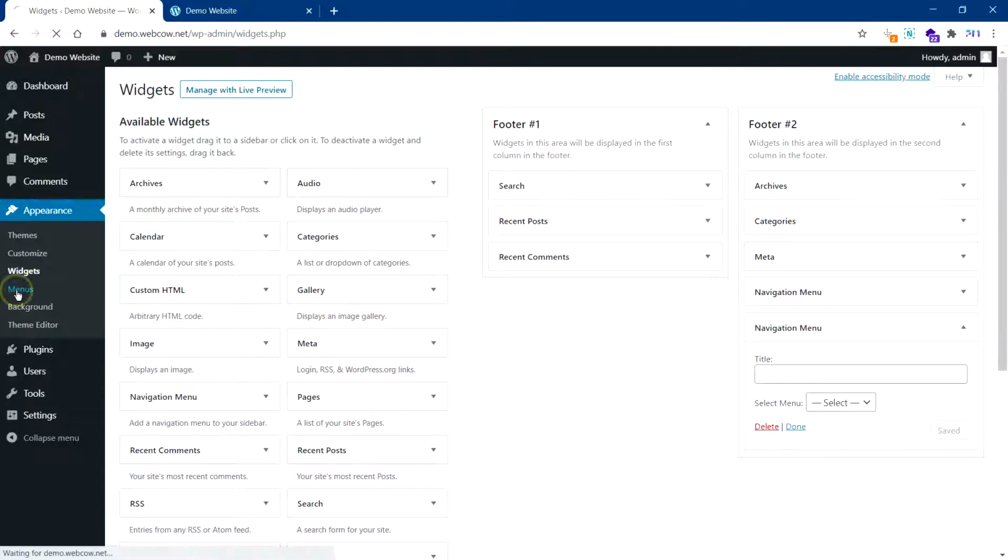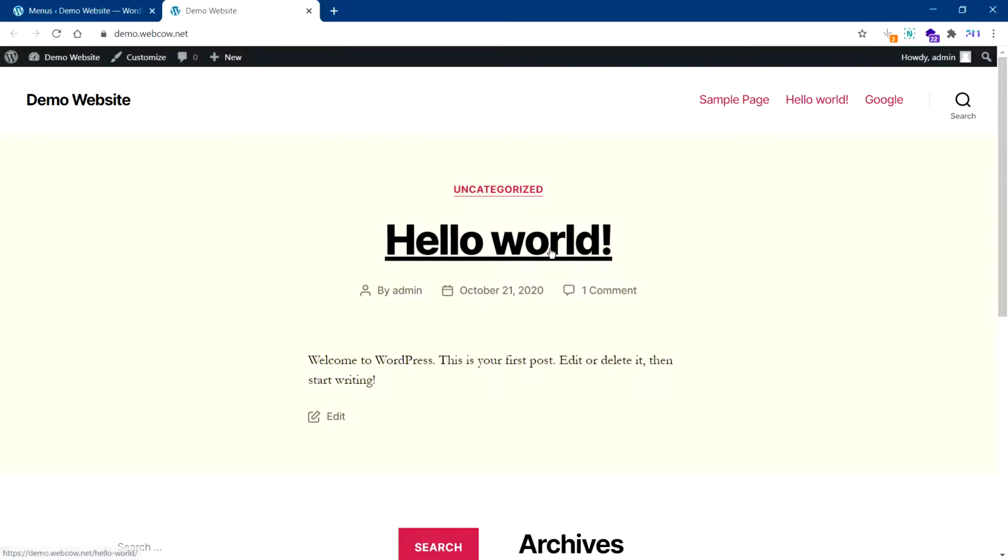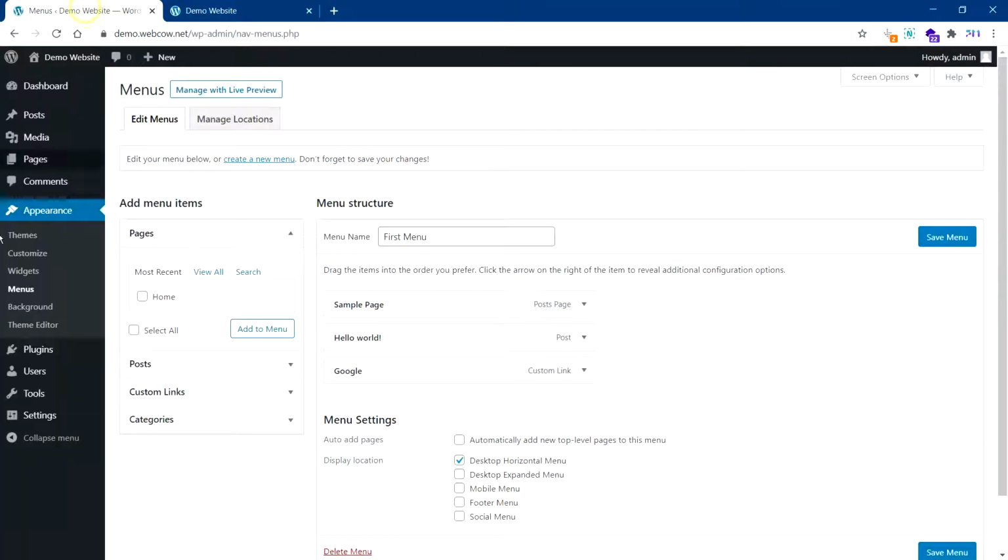The next one is menus. Menus is important because this is the header of your site. This is the page you see here, sample home world. So you can have this navigation here, and that is called the menu. And this is where you will define the structure.